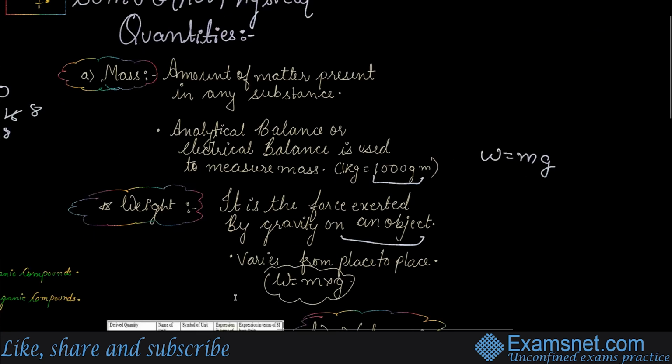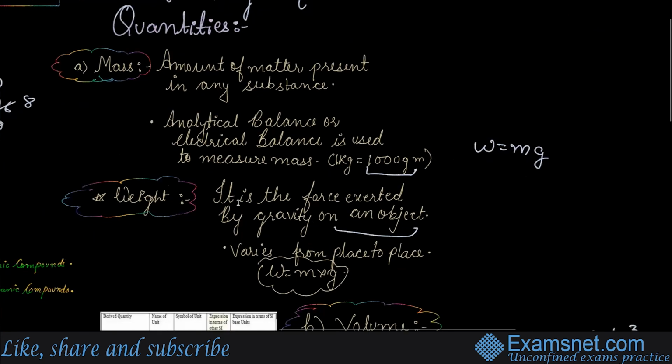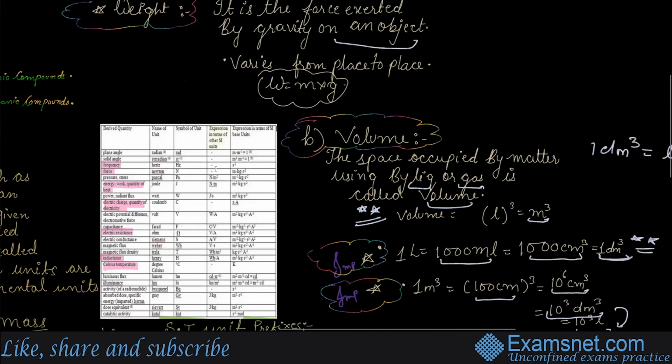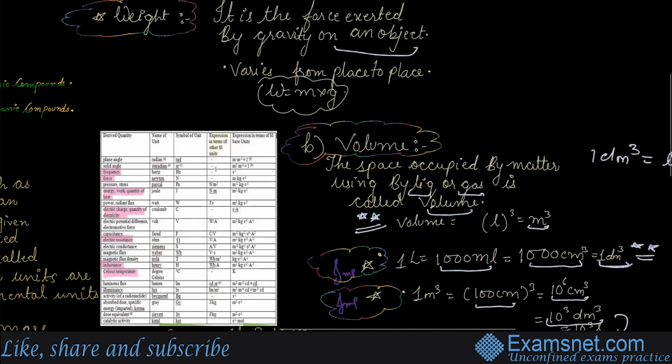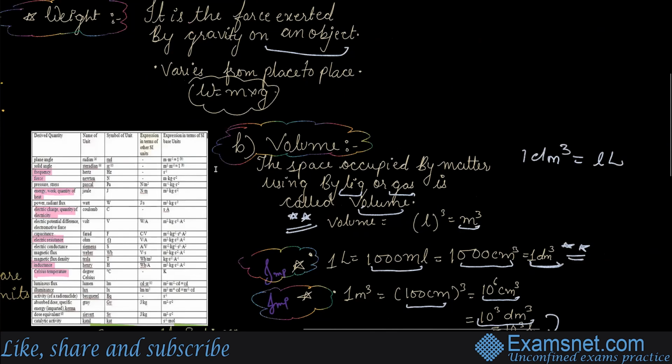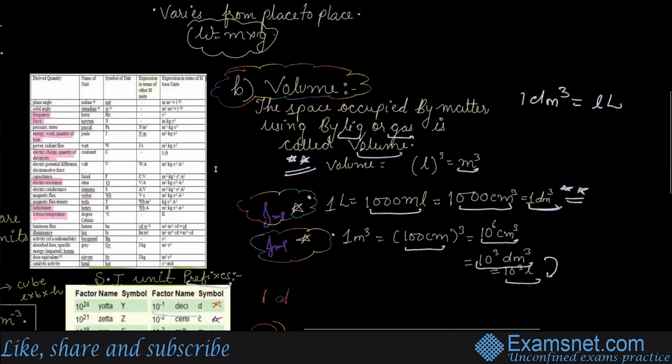Mass, I told you. Weight, something, mass, how we'll be calculating by analytical balance and the electrical balance, we will be studying in physics. Weight is the force exerted by an object, weight equals mg. Volume unit, 1 liter equals 1000 ml, 1000 centimeter cube, 1 decimeter cube, that is 10 to the power 6 centimeter cube, 10 to the power 3 decimeter cube, 10 to the power minus 3 meter cube. These all make the same sense for 1 liter. So for 1 liter, you have to remember at least the liter unit. This first one is highly important.